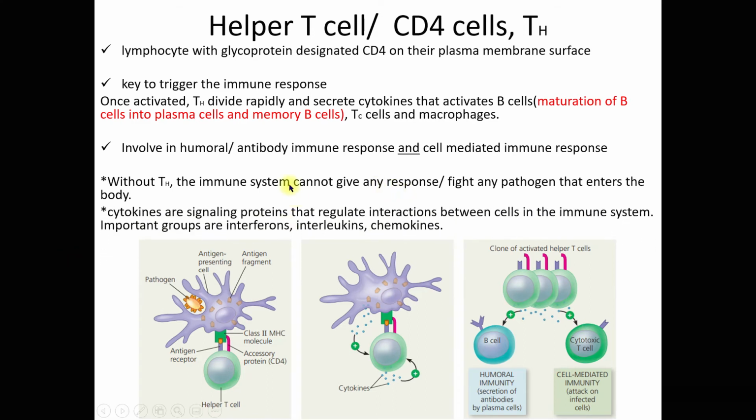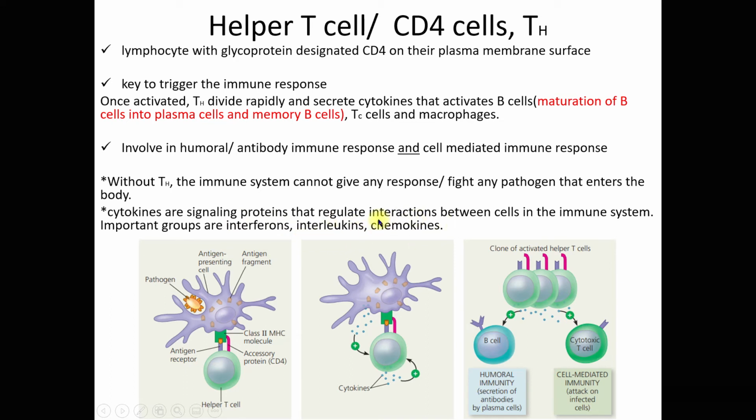Alright. Okay, so here I mentioned here cytokines. Alright, they are chemical compound. Alright, or to be more specific, signaling proteins. Protein yang memberi signal that regulate interactions between cells in the immune system. Right, and cytokines, they are important. The important groups of cytokines. Cytokines ni ada banyak jenis. Okay, ada banyak jenis. Right, so yang paling penting cytokines ni ialah jenis interferons, interleukins, and chemokines.